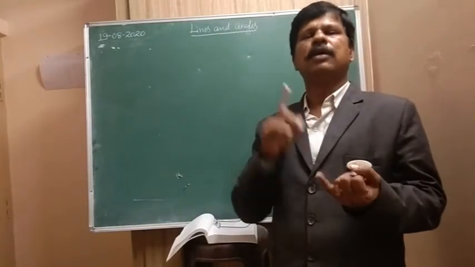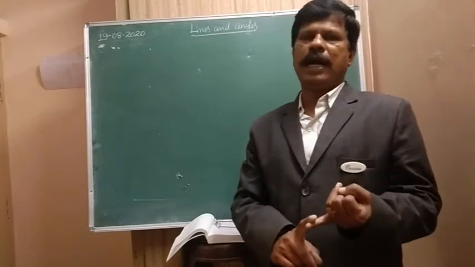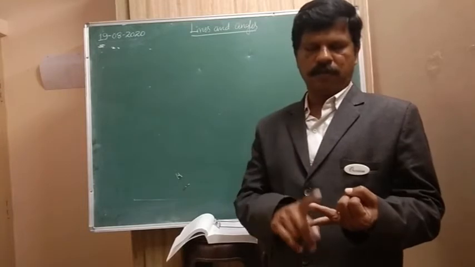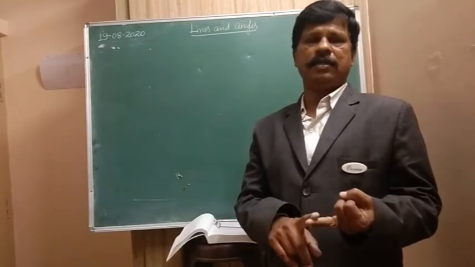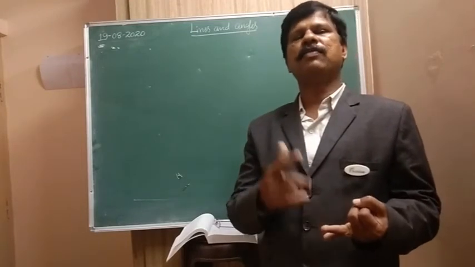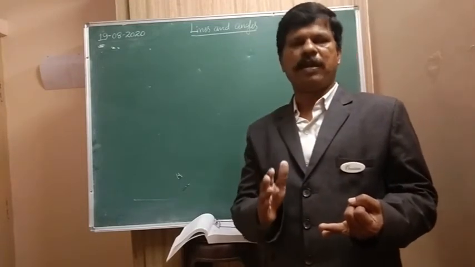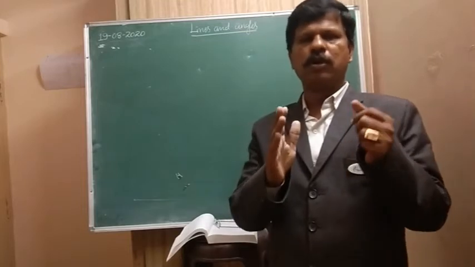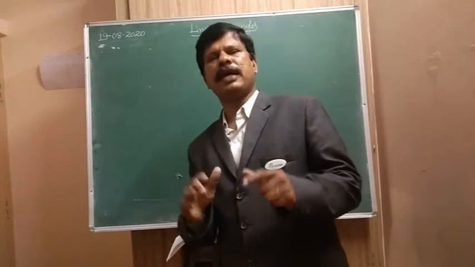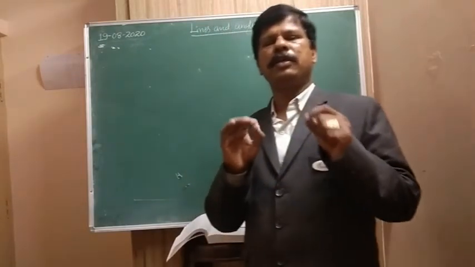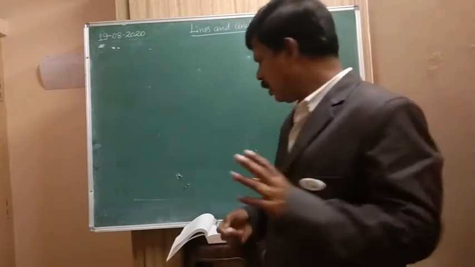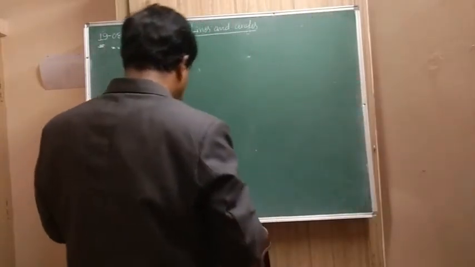Third one is linear pair angles. Linear pair angles are supplementary. Fourth one is interior alternate angles are equal. Then angles on the same side of the transversal are supplementary. So if you practice these like theorems or formulae, you can easily solve any type of problem given.